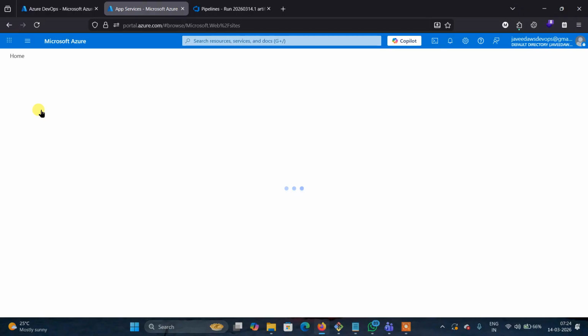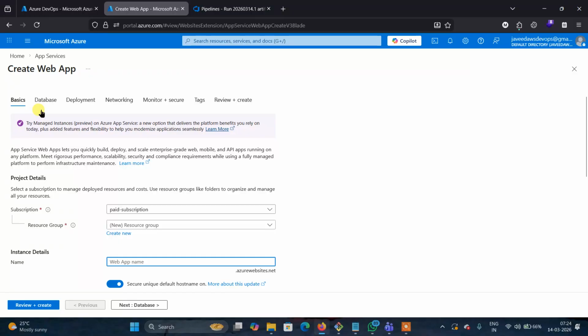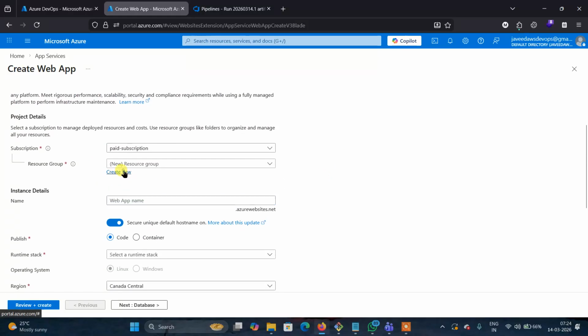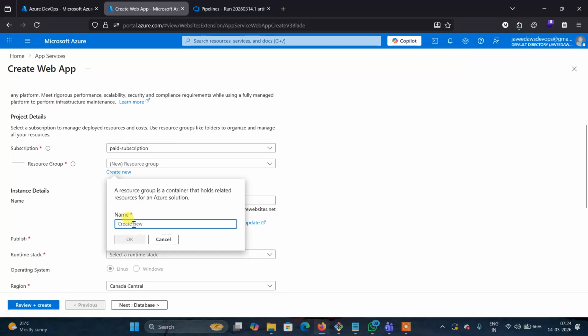It is very easy compared to Jenkins. In Jenkins, we need to do everything manually, but here you don't need to manage anything. Now click create new. I'm giving the name as Javed Java app.